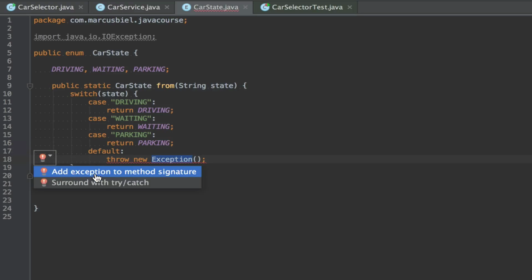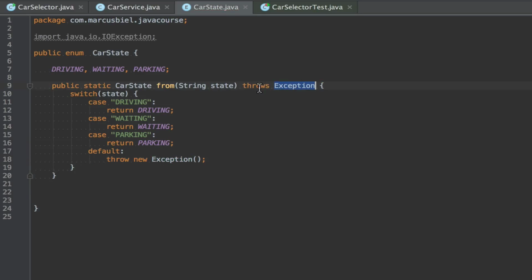One option is to add the exception to the method signature. Let's use our IDE to help us, and here it adds throws Exception. Now you see the compile time error is gone, nothing is red anymore. It seems like we fixed the problem. So we told the Java compiler, we know there is a checked exception, we just don't care. The caller should take care of it.